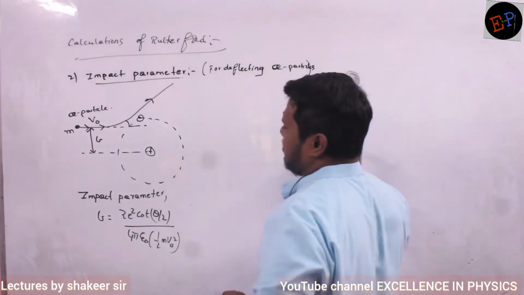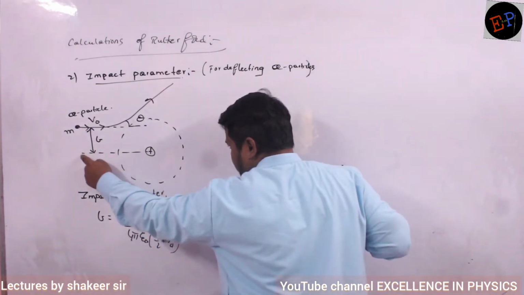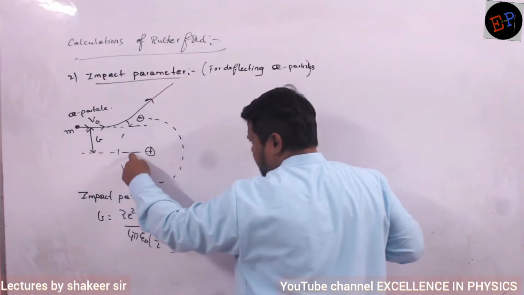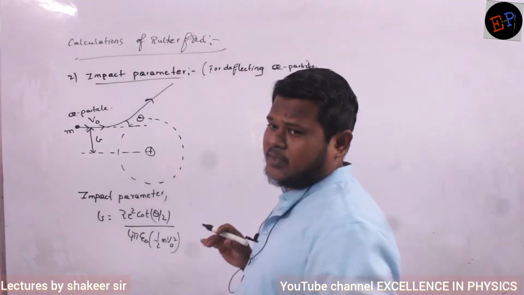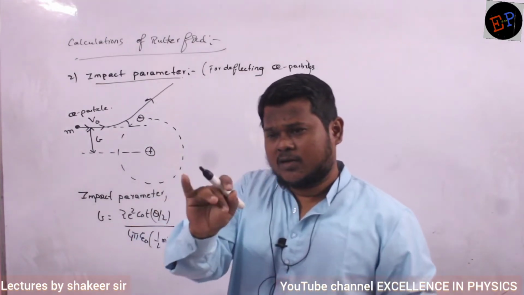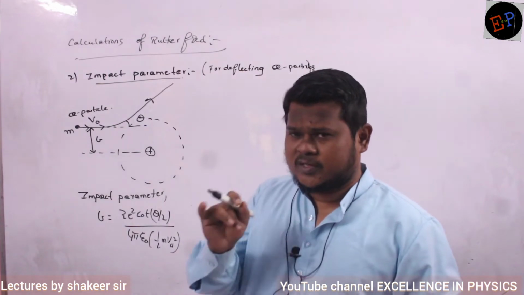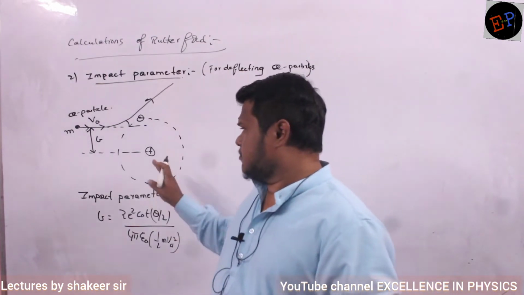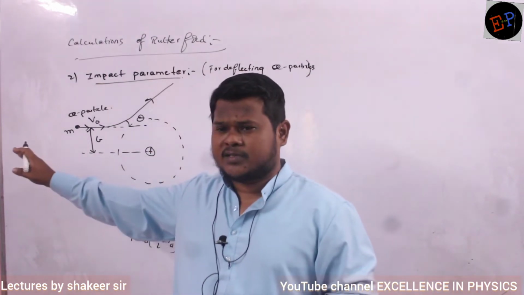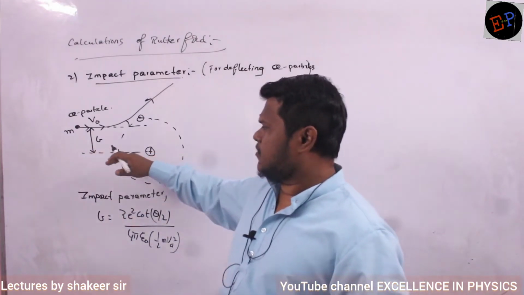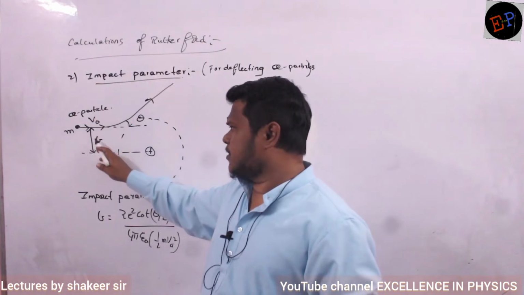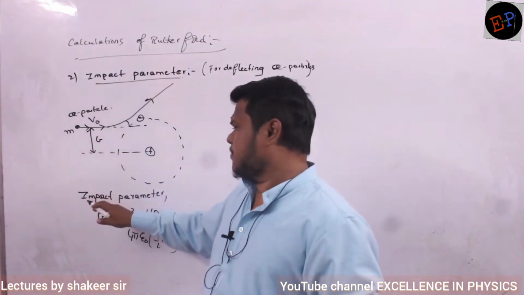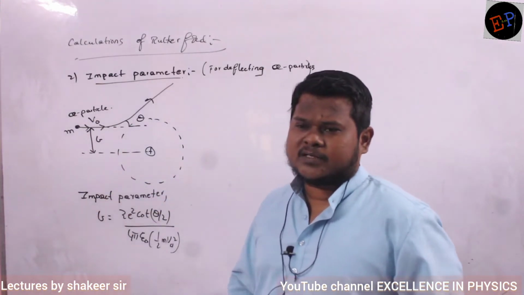When an alpha particle is coming in a straight line to the nucleus, it will retrace its path; a head-on collision in one dimension. But some alpha particles will be away from the nucleus by a perpendicular distance of b. That perpendicular distance is the impact parameter.